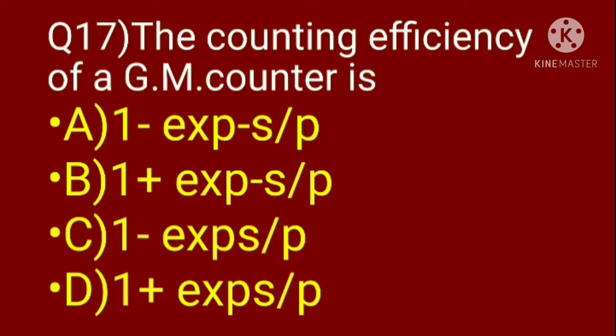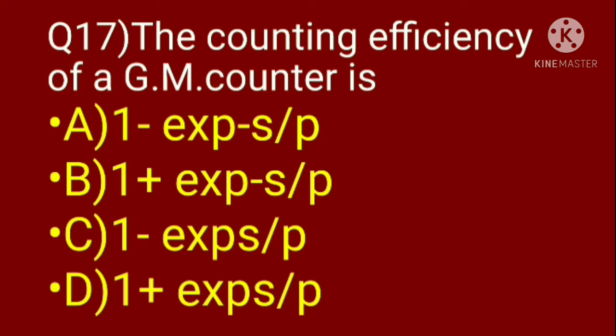Question 17. The counting efficiency of a GM counter is: option A, 1 minus exponential of minus S by P; B, 1 plus exponential of minus S by P; C, 1 minus exponential of S by P; D, 1 plus exponential of S divided by P. In options A and B, the exponential term has a minus sign, so they are incorrect. Then in option D, a plus symbol is given between the two terms, so options A, B and D are incorrect and eliminated.